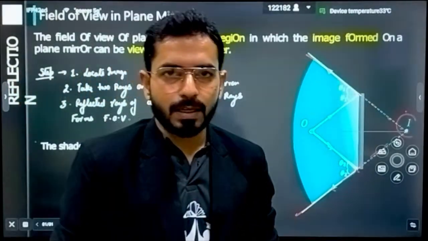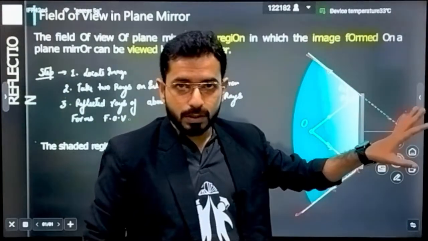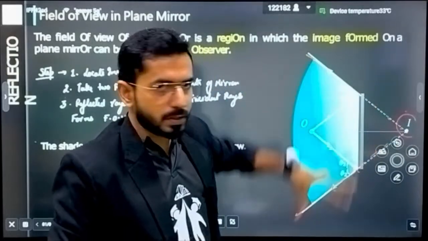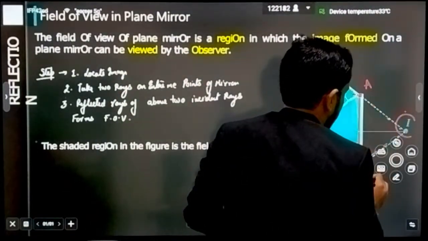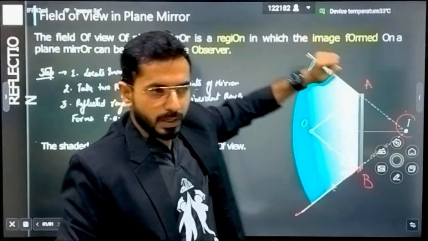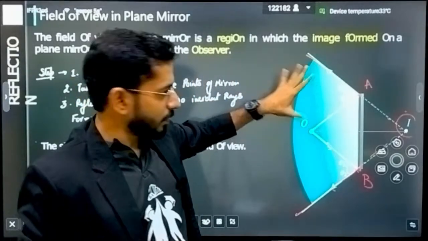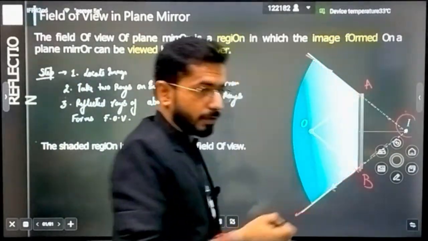Field of view, some basic steps that you have to understand. What are those basic steps? Draw two light rays that are coming from the image and pass them from the extreme points of the mirror. What are the extreme points here? Let's suppose this point is A, this point is B. One extreme point is A, second extreme point is B, and whatever area is swept after this mirror, that complete area is called the field of view.